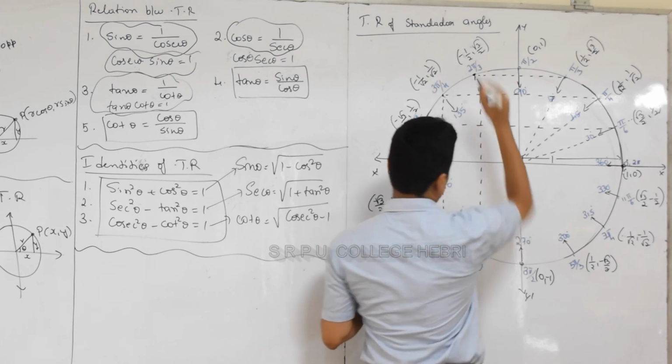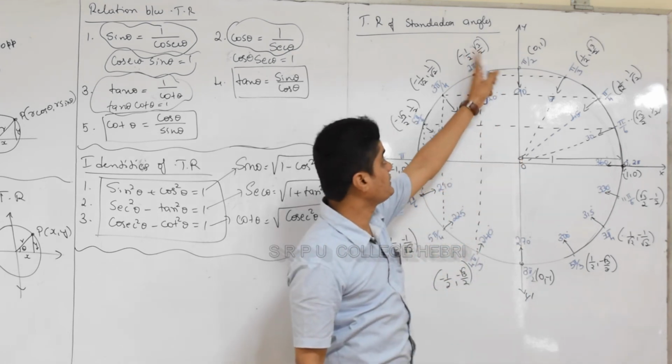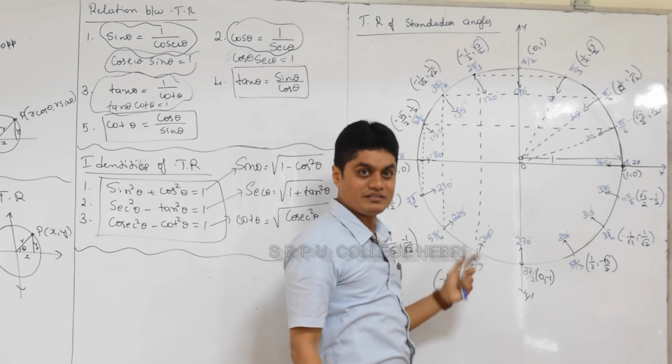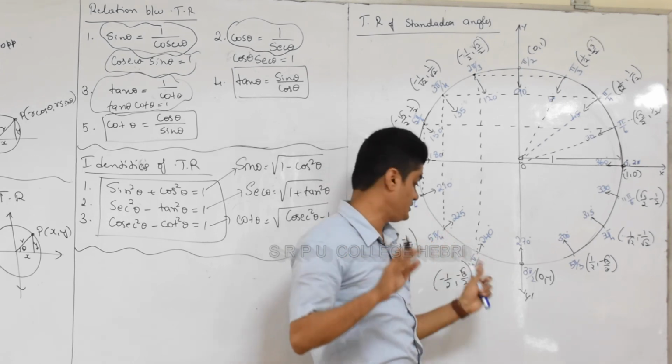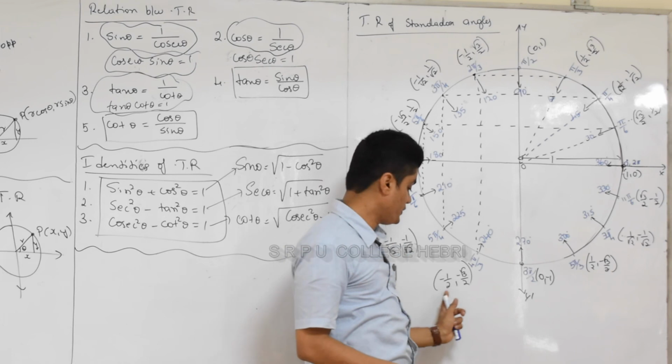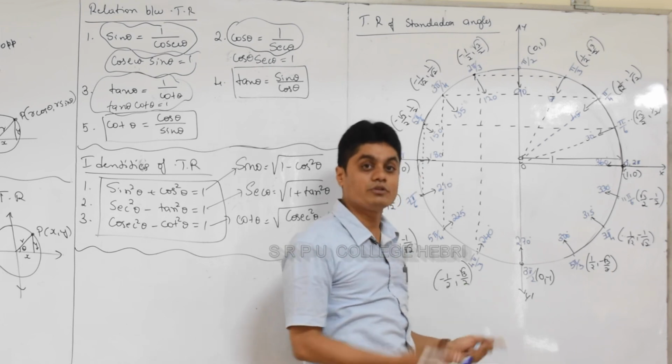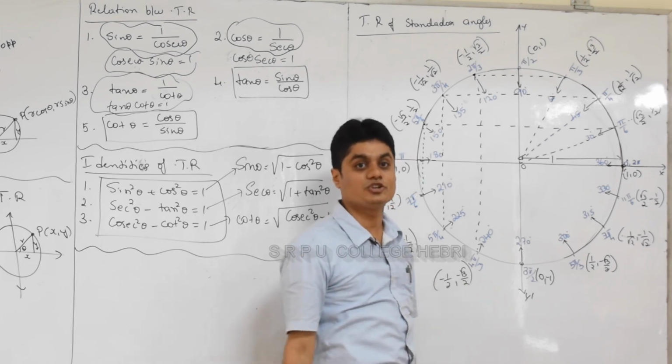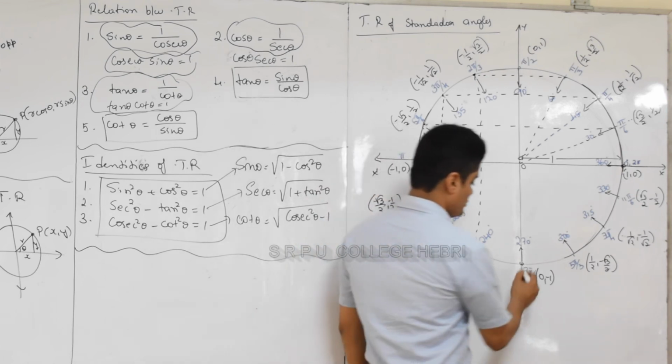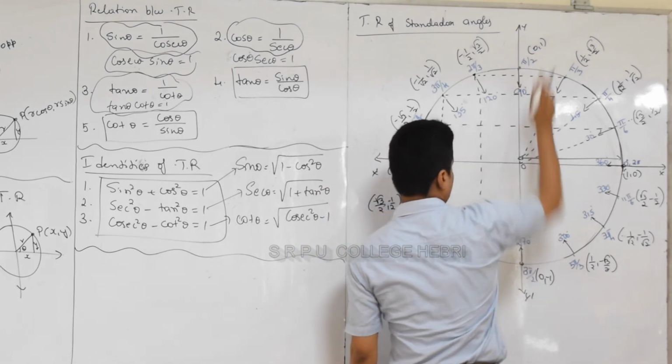The reflection of this point. What is the reflection of this? Minus half, minus root 3 by 2. See, no need to recall what is sine 240 degree. What is sine 240? Minus half. Sorry, minus root 3 by 2. What is cos 240? Minus half. Immediately you got the value. So this is the reflection of this point. The reflection is 0, minus 1.